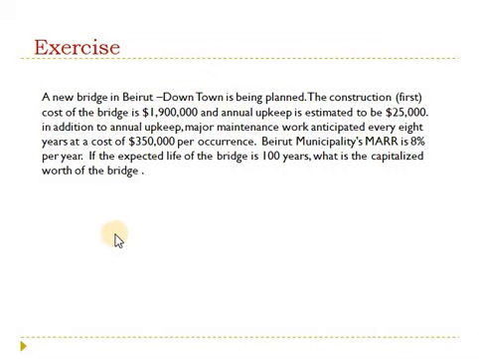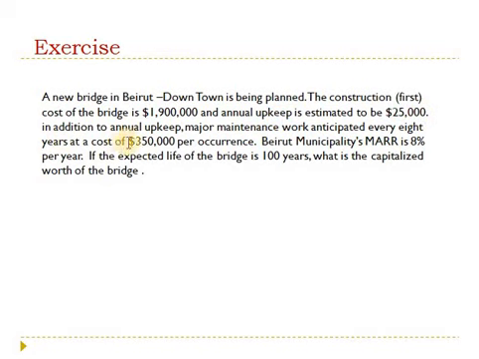Let's see an example to understand the idea better. Here we have a bridge. Mostly these are the types of projects where n approaches infinity. So it's being planned. The construction first cost is 1,900,000. Upkeep cost is 25,000.